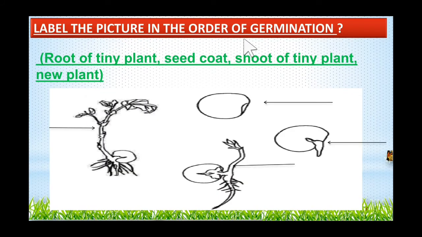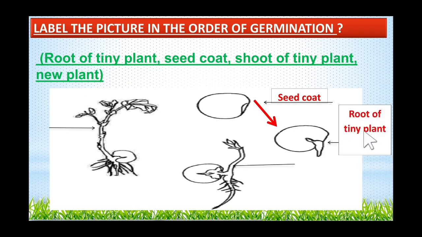Label the picture in the order of germination. What is germination? Growing a new plant from a seed, right? So we'll label this picture in the order of germination. You know what this is? This is the seed coat, right? And when we germinate the seed, who will come first? The root of the tiny plant will come, right? Then after some days, who will come?